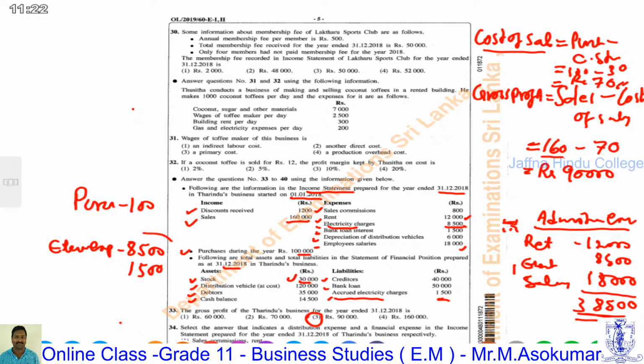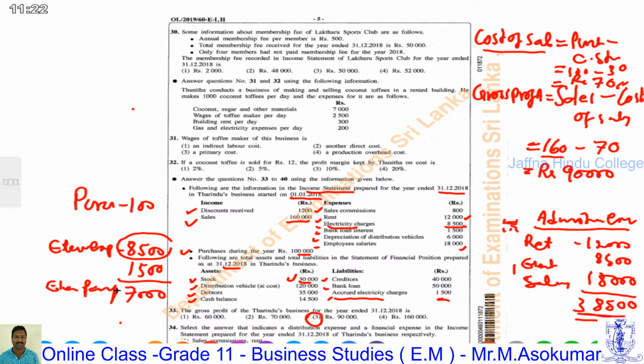Total expenses 8,500. Accrued electricity is 1,500. Therefore, we can calculate easily the cash payment. What is the cash payment? 7,000 is the electricity payment as cash.